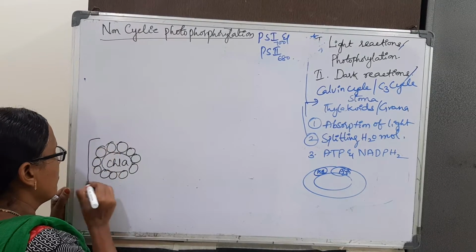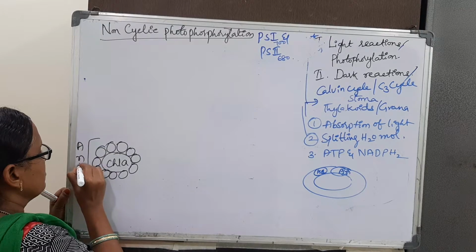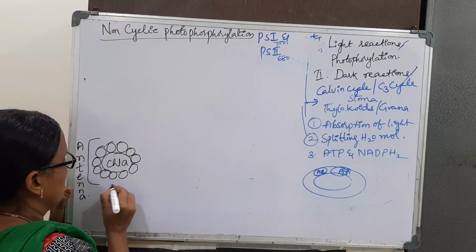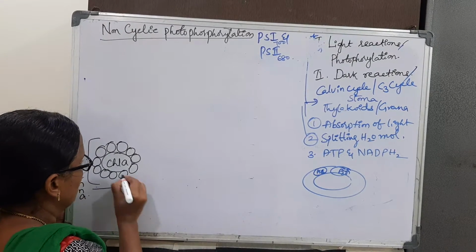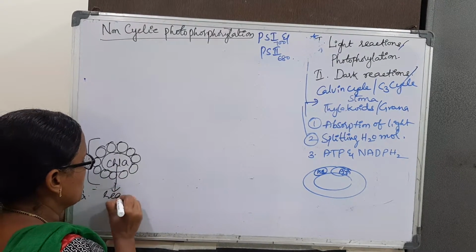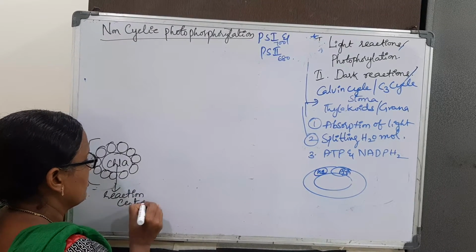This total complex is known as antenna. Chlorophyll A is the reaction center molecule.